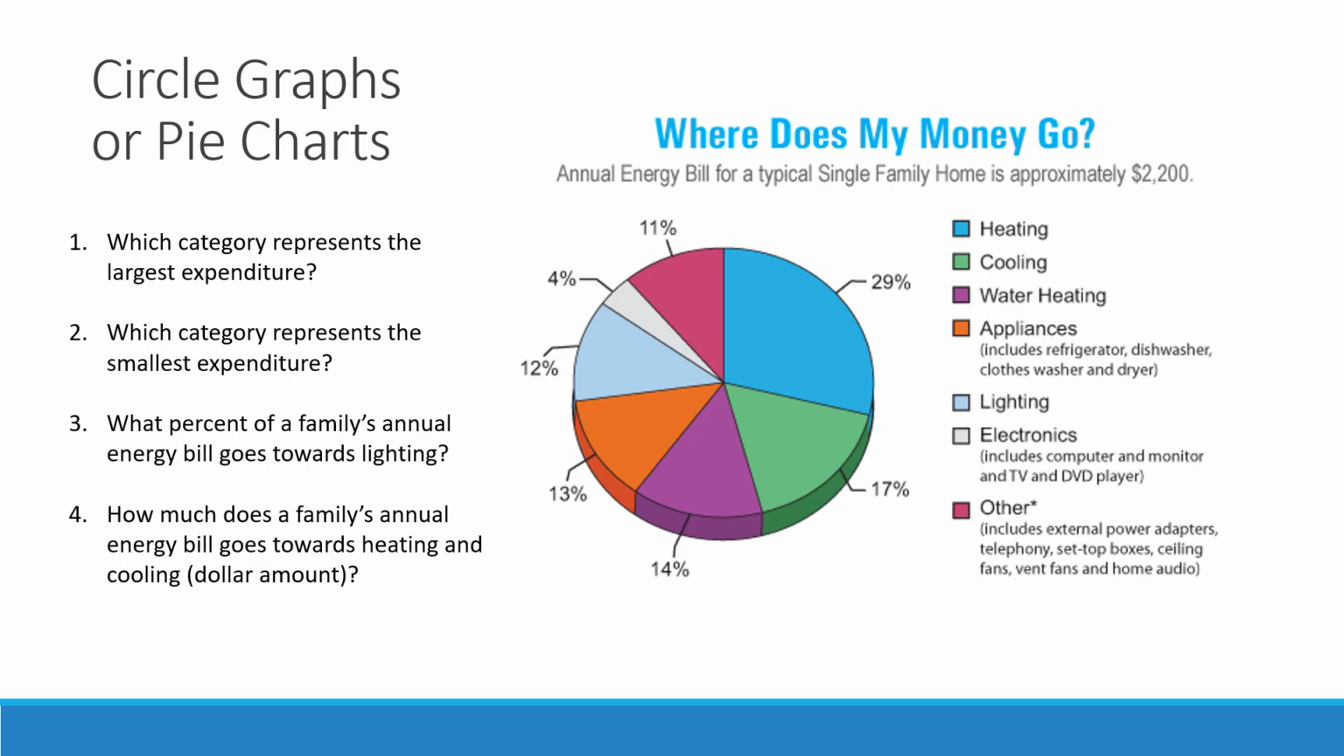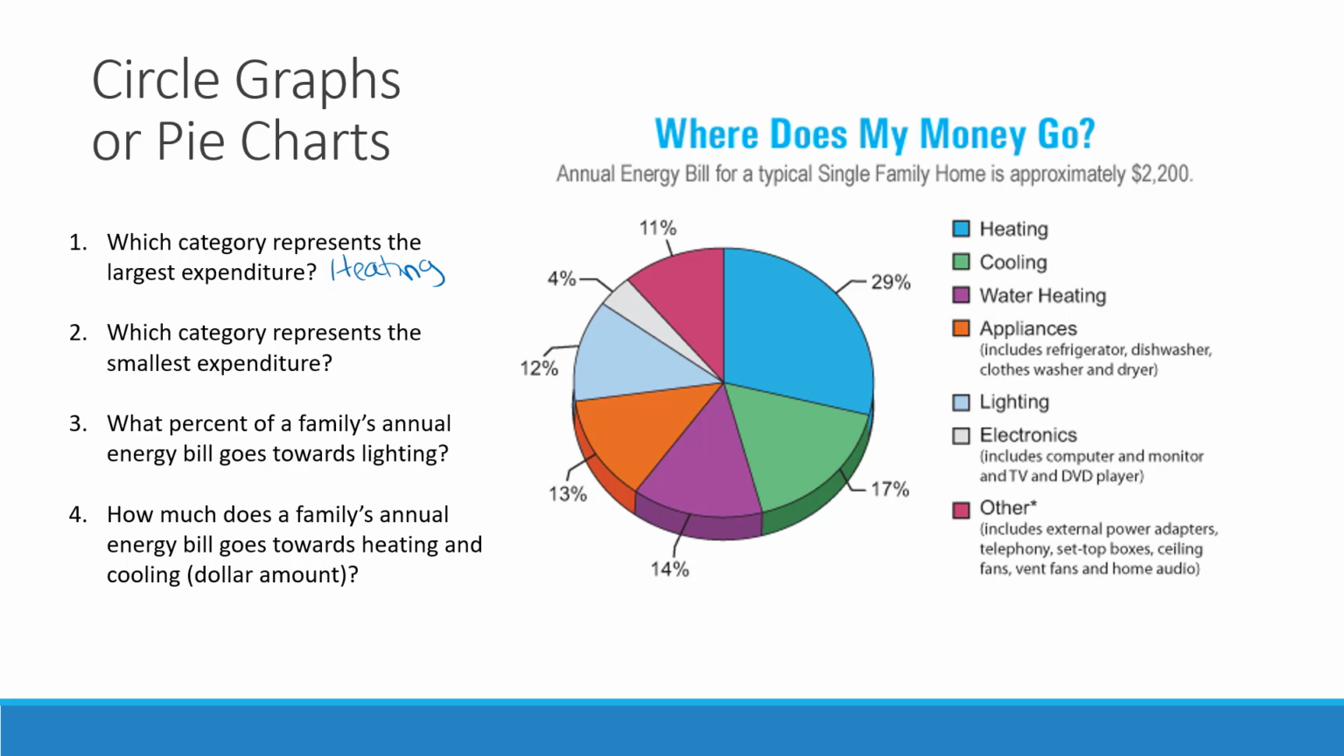All right, now let's look at a circle graph, or sometimes called pie charts. The nice thing about pie charts in a question like this is which category represents the largest expenditure. This is the annual energy bill for a typical family, and it's talking about what percentages go to these categories over here. Which category represents the largest expenditure? You can basically look and see what's my largest piece of my pie. So you see 29% here is my largest piece, and that represents over here in my key, heating. Which category represents the smallest one?